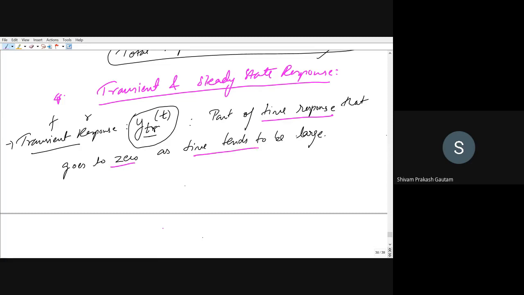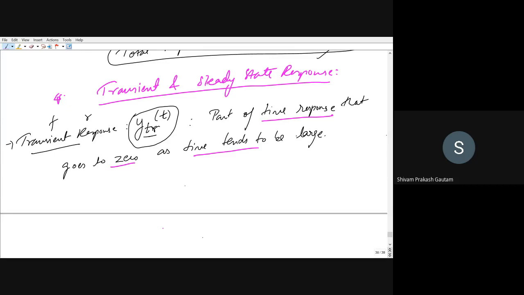Suppose you have a system and you are providing an input to that system. It might happen that the system may first react absurdly, the way you do not want it to react, because you are starting from initial conditions.